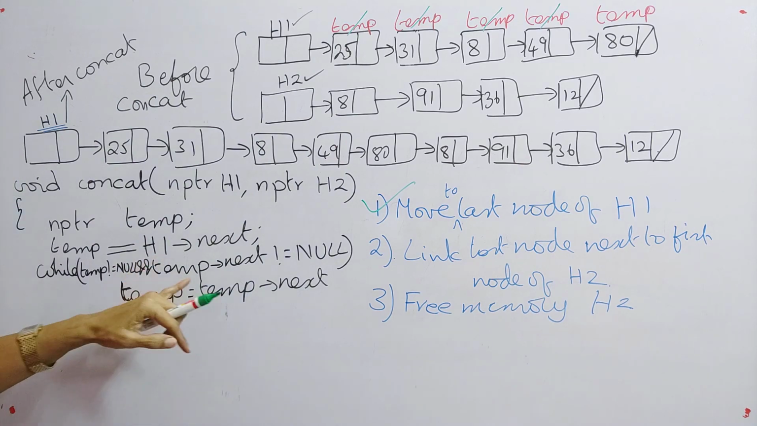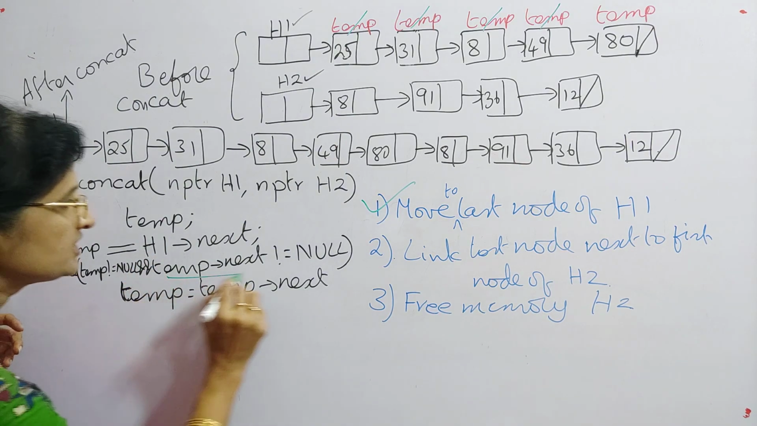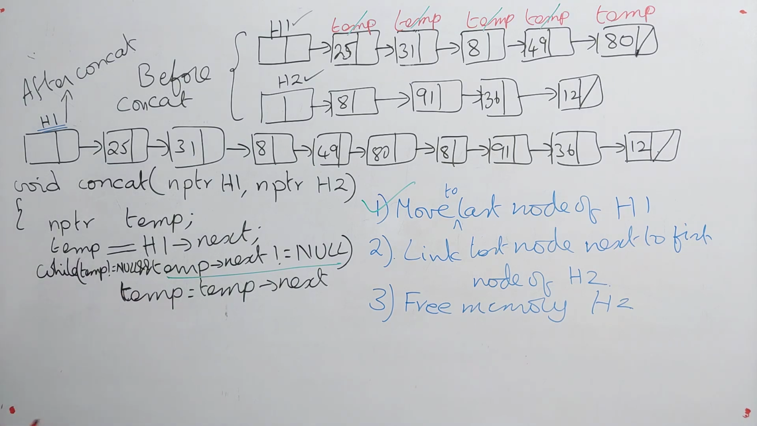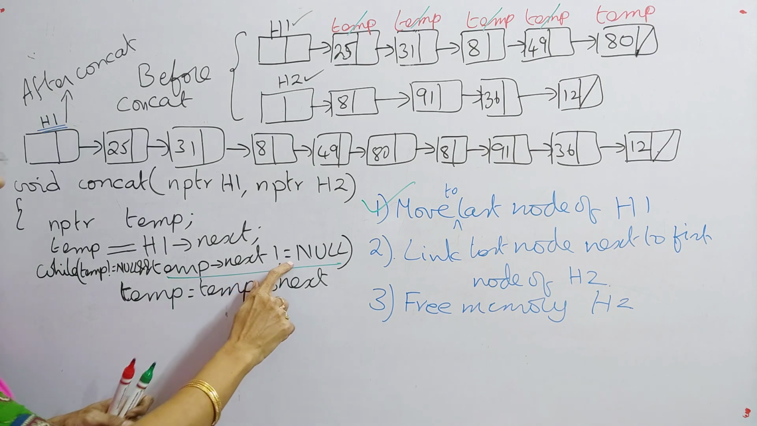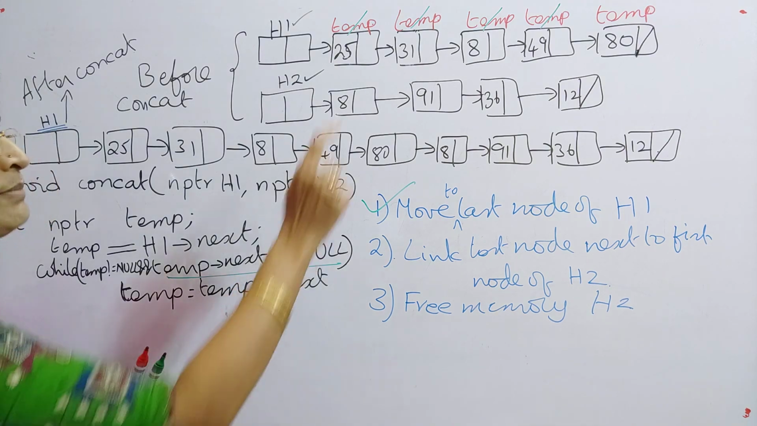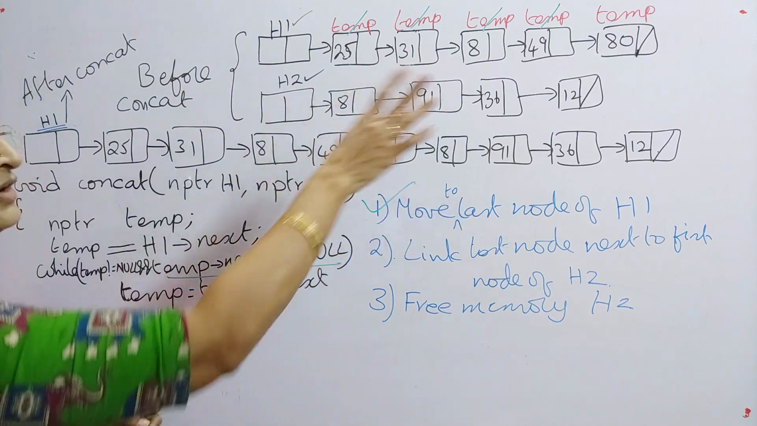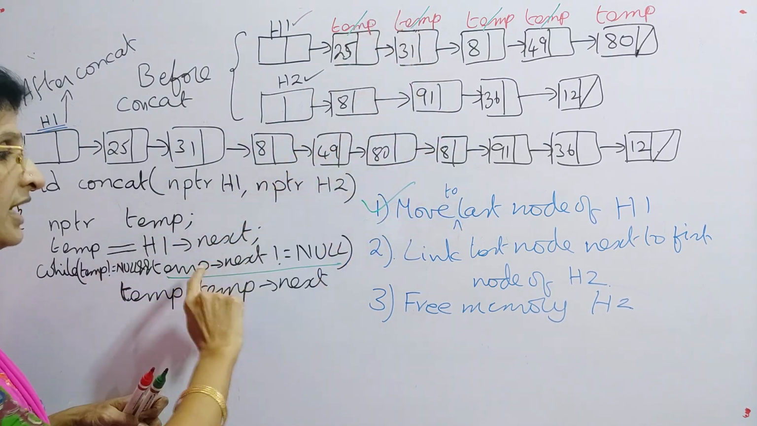So here temp not equal to null, but what happens to this temp next? Temp next is equal to null. So that's why the condition is false. So one condition is true, but the second condition is false. So what will happen? The loop will terminate at this location.